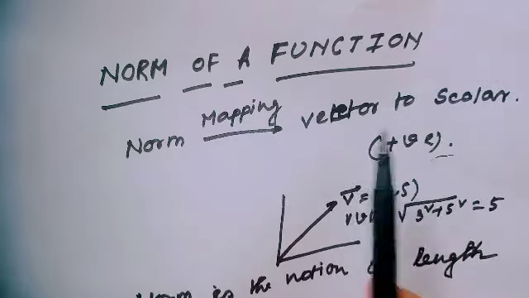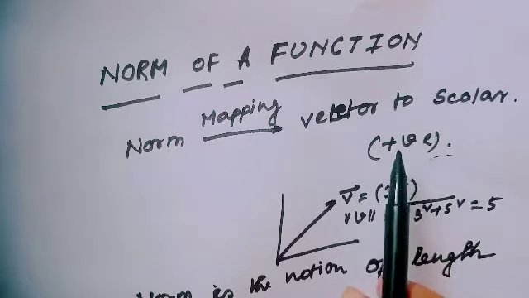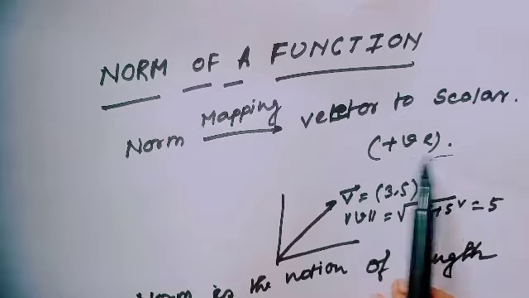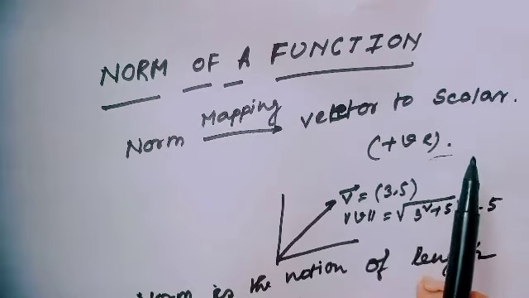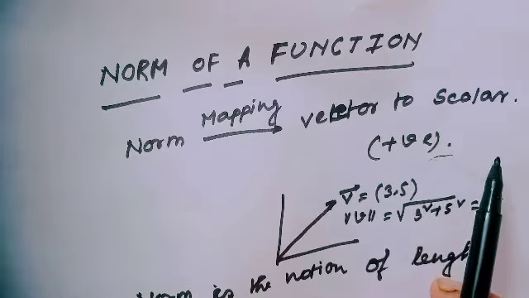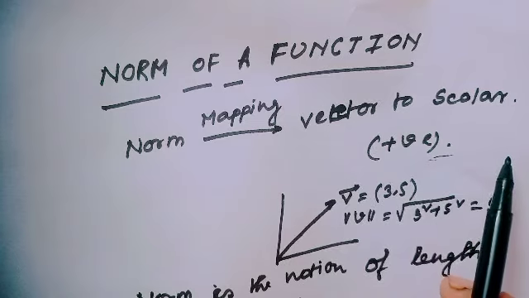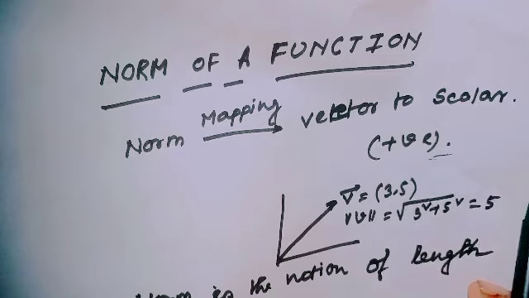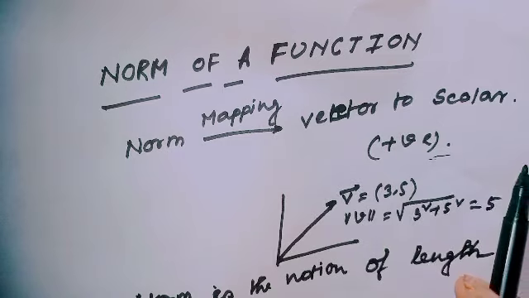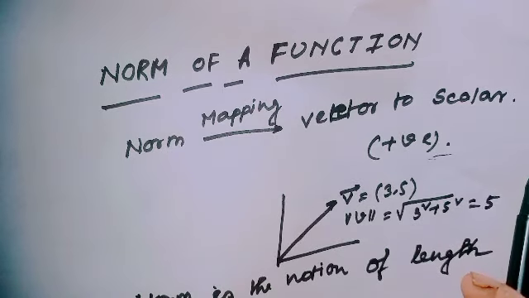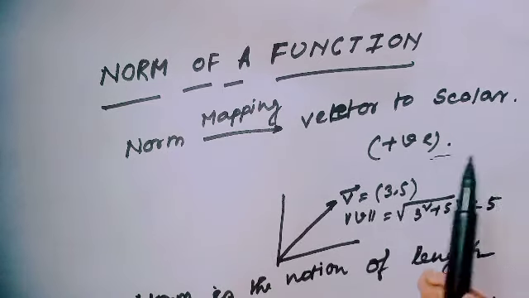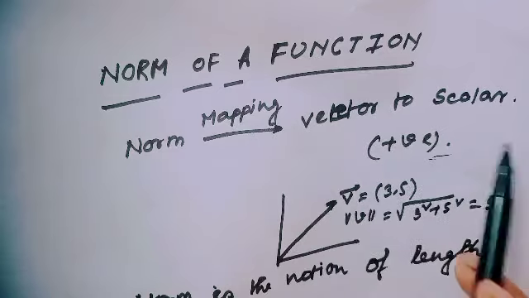Now we will see the norm of a function, because to find the mean value theorem, the notion of norm is very important. I will discuss the topic of norm in my vector algebra, but today I will discuss only the basic part. Just think, norm is a mapping from vector to scalar.